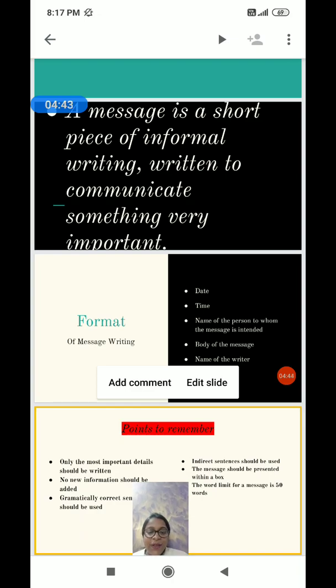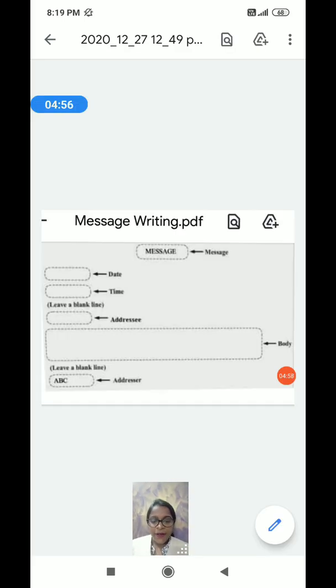And then the word limit for a message is only 50 words. So the body of the message should be covered up in 50 words only. The word limit should be restricted to 50 words. Okay, now we shall see